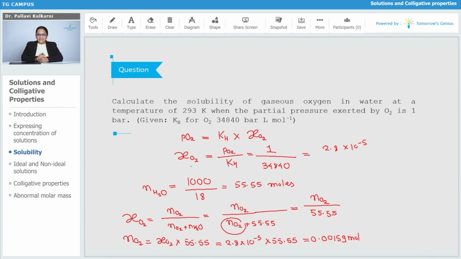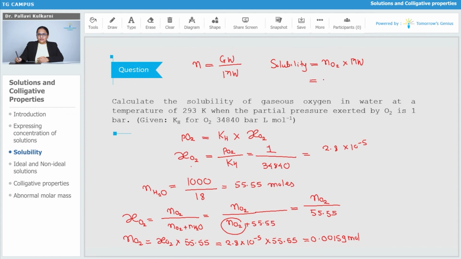Now solubility is nothing but the amount of the substance, that is, how many grams of oxygen are present per liter. That we can find from the number of moles very easily. We know the formula for number of moles: it is equal to the given weight of the substance divided by its molecular weight. Here we know the number of moles of oxygen and the molecular weight of oxygen. The weight of oxygen we have to find out, and the weight of oxygen is nothing but the solubility. So solubility is the weight of oxygen in this solution. It will be equal to number of moles of oxygen multiplied by molecular weight of oxygen.